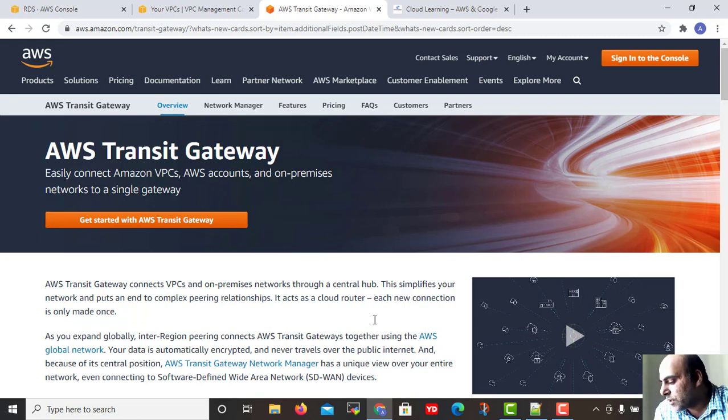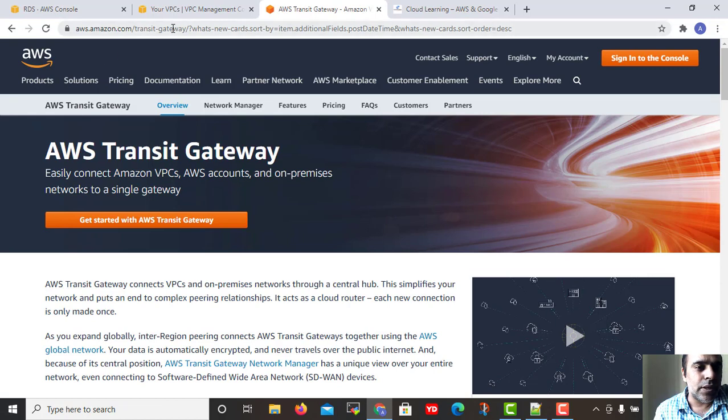AWS Transit Gateway. You know that it is a new concept in AWS from some time, right? And why we need this, why it is useful, I am going to tell you about this. So what is AWS Transit Gateway?